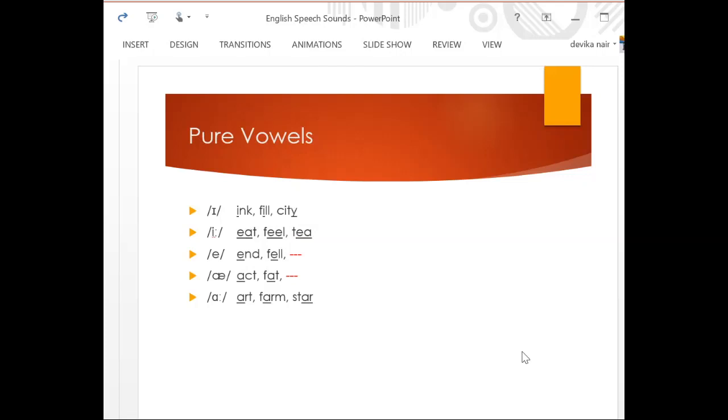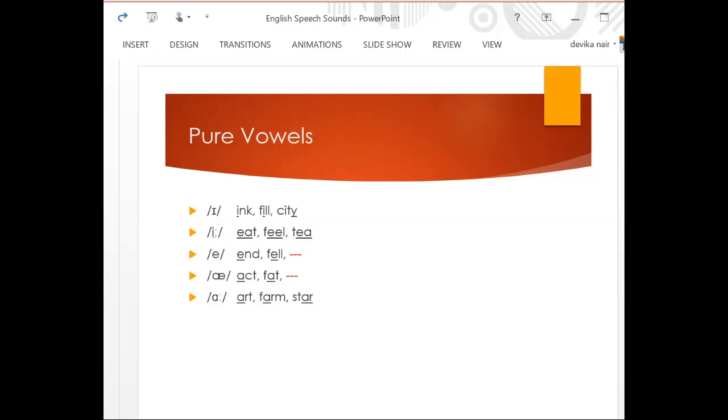How do you pronounce these? Ink, eat, end, act, art. See, these sounds occur in all the three positions. Art, farm, star. Ink, fill, city. Eat, feel, tea. You don't say tea. See the difference between fill and feel?